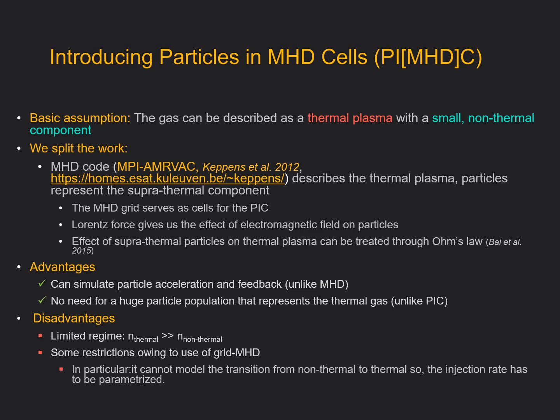For one thing, we work in a limited regime. As I said before, the underlying assumption is that the thermal gas has a much higher density than the non-thermal component. Now this is true for many astrophysical plasmas, but not for all, and it's something we have to keep in mind. A more severe restriction is that because the thermal gas is treated through MHD, there is no way of modeling the transition from thermal to non-thermal or back. So we always have to start with an underlying assumption as to the density of the non-thermal component relative to the thermal gas.